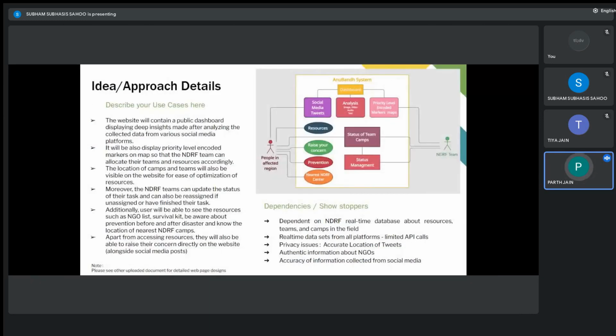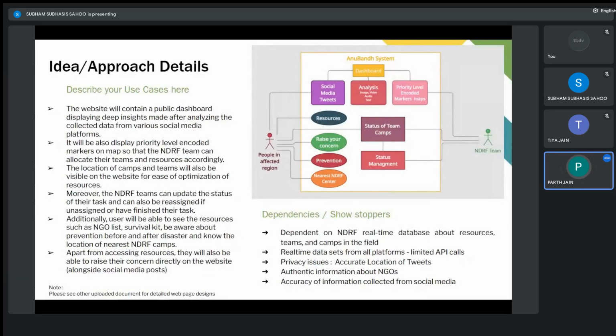Now coming to the showstoppers or dependencies, we will be really dependent on the NDRF real-time database about their resources, teams and camps on the ground zero. Also, we will be requiring data from the social media sites. So for that, we will be requiring unlimited API calls. Also, there can be certain privacy issues, like people don't want to share their exact location. So that can be one showstopper. Also, we will be needing authentic information about the NGOs to be displayed on the NGO list section. And also there is a concern of the authenticity of information collected from social media.